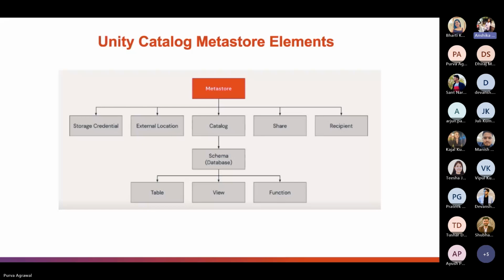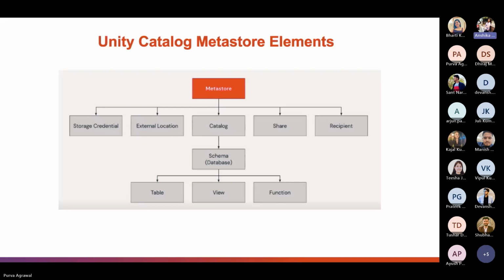Moving to external locations, they are built on the concept of storage credentials and extended with a storage path within the cloud storage container, allowing users to arbitrarily subdivide containers into smaller pieces and exercise control over each subdivision. External locations can be used to support and manage external tables. They can also be used to govern direct access to files stored in cloud storage.